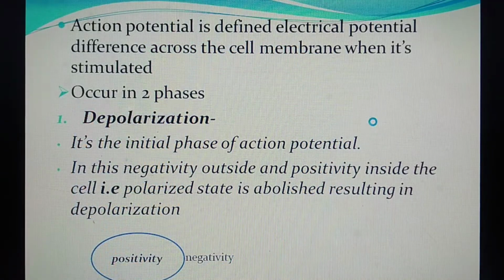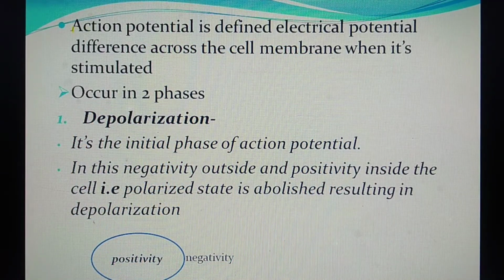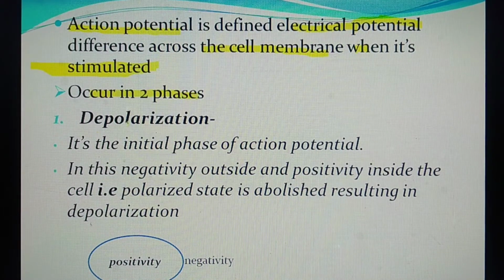Now, as I told you, action potential is the electrical potential difference across the cell membrane when it is stimulated. It occurs in two phases. First is the depolarization.